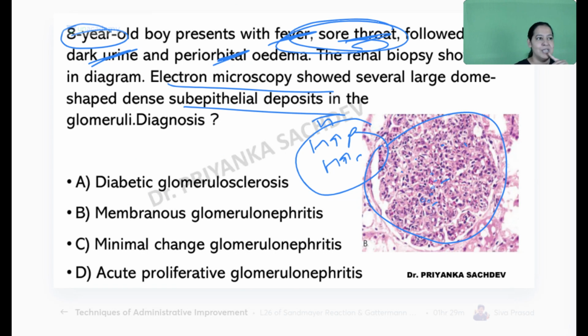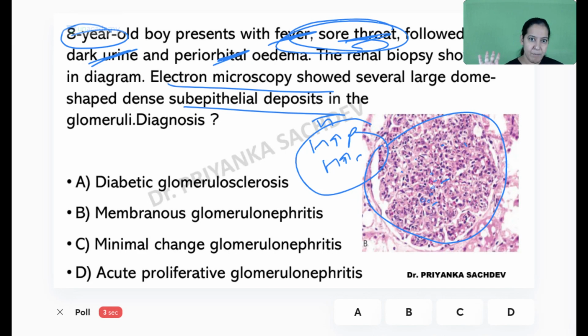What is the diagnosis? Typical diagnosis. You all know the correct answer. This is a typical question, repeated many times. You all must know. If you don't know, you don't want to sit in the exam. It is that simple. You all should know it.